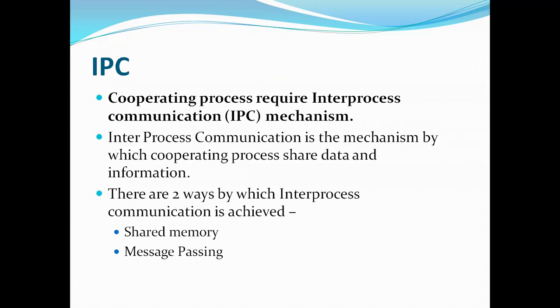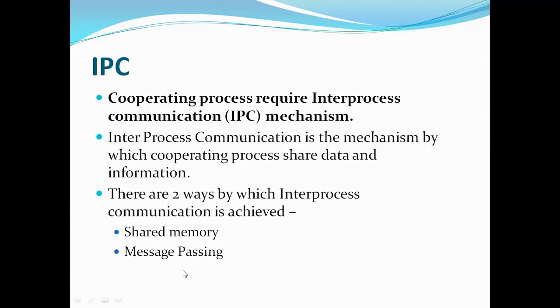Like I told, cooperating processes require an inter-process communication mechanism, because they have to share data and resources. IPC is actually done in many ways. We'll see a few of them. The first widely used are shared memory and message passing.